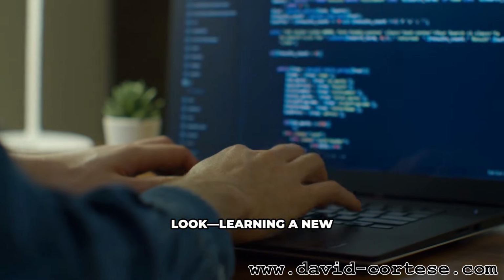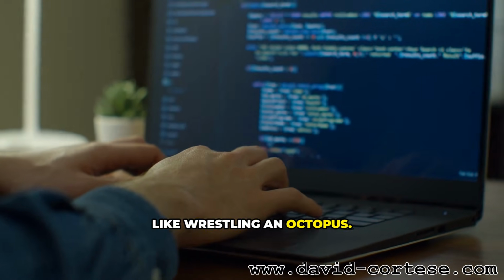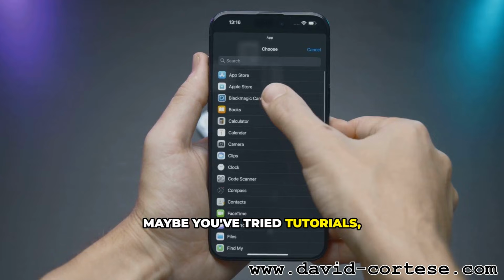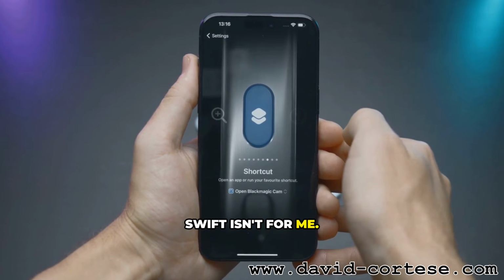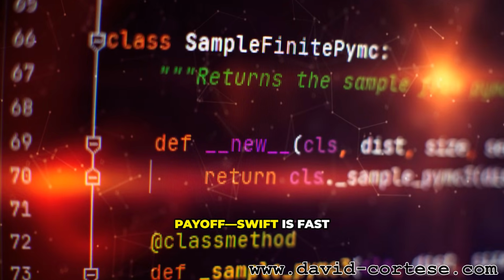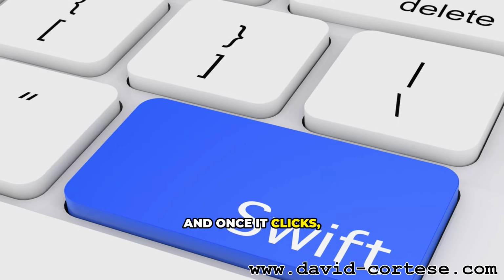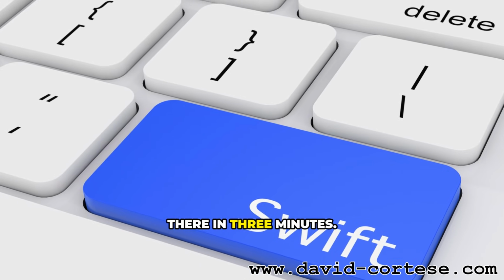Look, learning a new language can feel like wrestling an octopus. Maybe you've tried tutorials, hit errors and thought, Swift isn't for me. Here's the payoff. Swift is fast and safe, and once it clicks, it's fun. Let me get you there in 3 minutes.